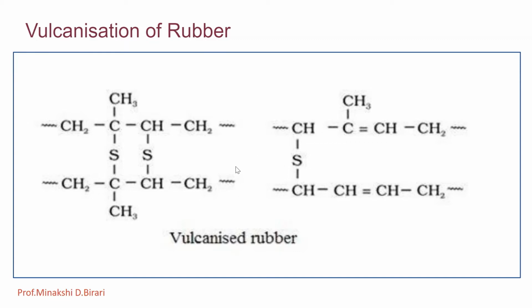Man-made or synthetic rubber can also be vulcanized, and the process is similar to the vulcanization of natural or raw rubber.